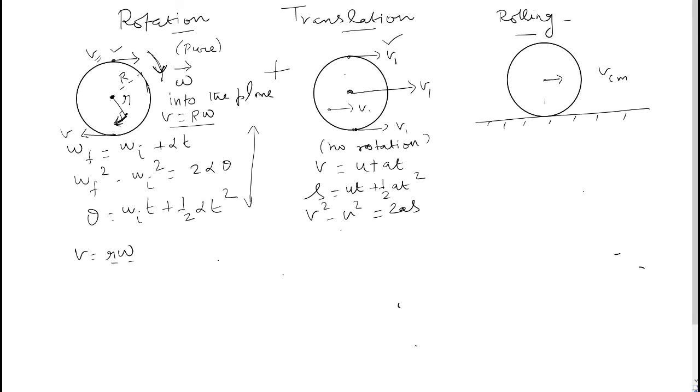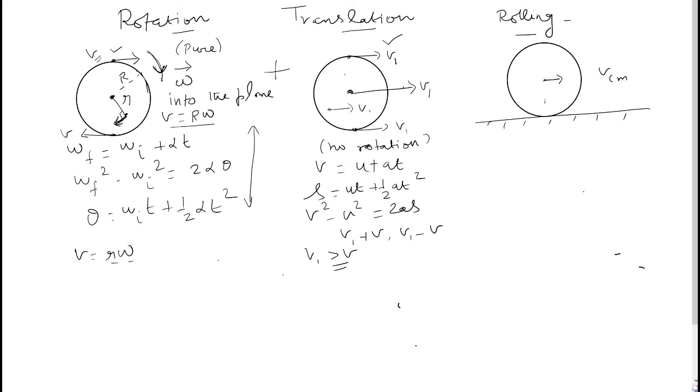Now how do you get the third diagram? The velocity of the topmost point will be v1 plus v, and the velocity of the lowermost point will be v1 minus v, because the third diagram is a combination of the first two diagrams. Suppose v1 is greater than v, what will happen? There will be more linear motion than the corresponding rotational motion, right?